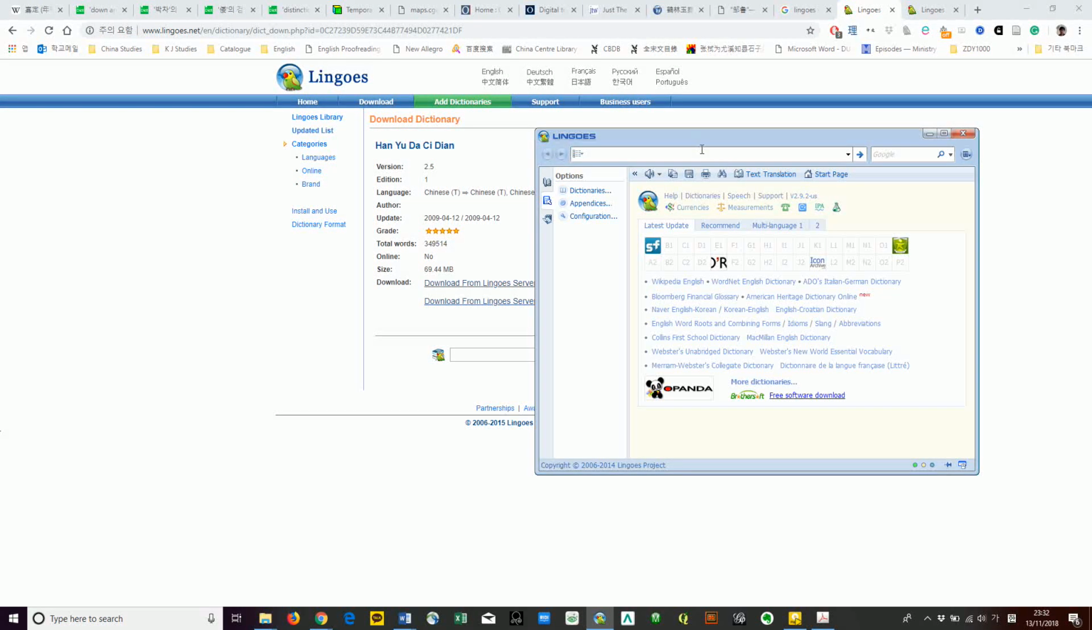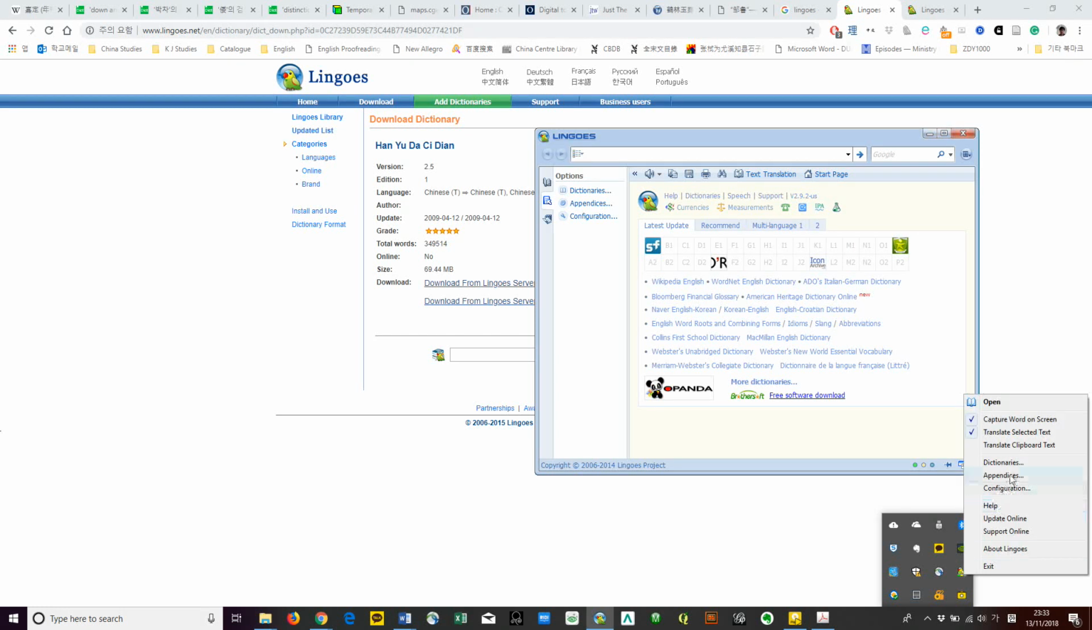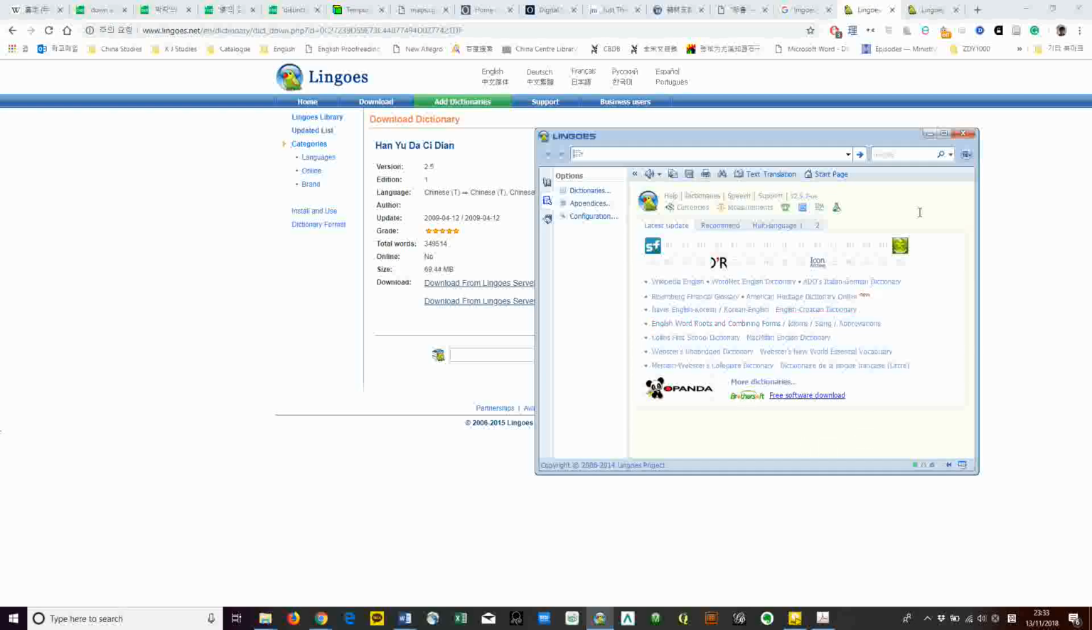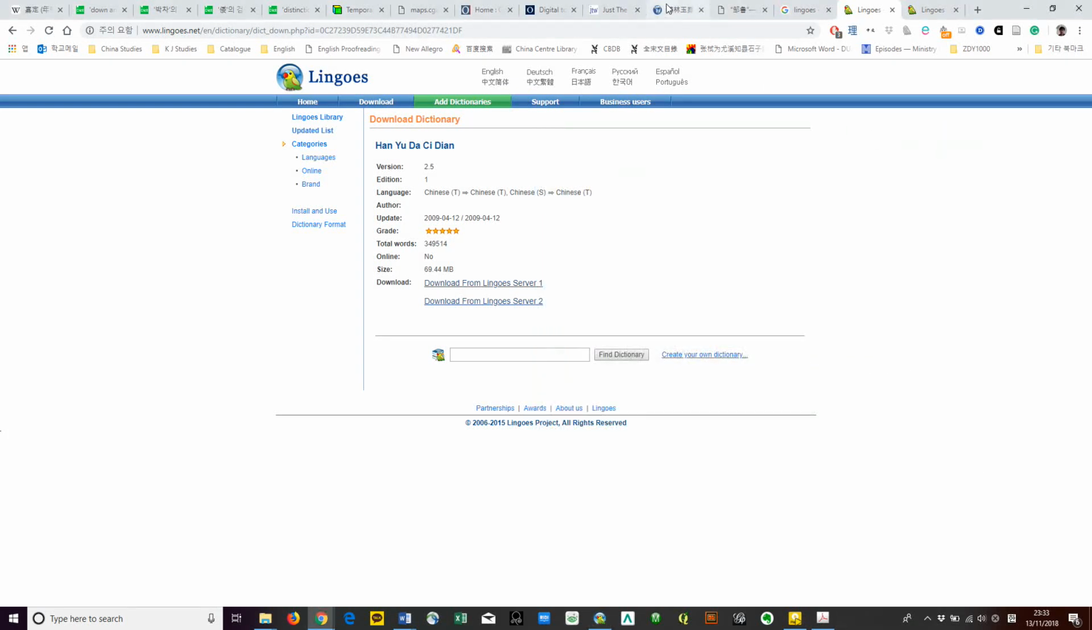The last thing you need to do is go to the bottom right corner. Can you see show hidden icons? Left click it, and there is a little green birdie here, Lingoes. Right click this icon, and you'll probably see only the top one activated. Please make sure the top two options are both activated. That's it. Now it's time to enjoy.